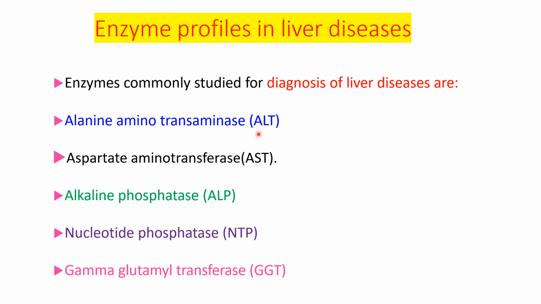So these are the enzymes which are measured to diagnose liver disease. This is called the liver panel, the enzyme profile in liver diseases.